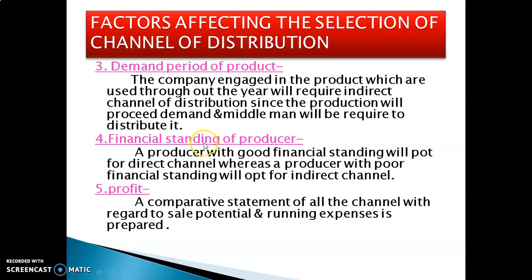Next, the financial standing of the producer. A producer with good financial standing will have the option of a direct channel, whereas a producer with weak financial standing will not have that option and must go for the indirect channel.